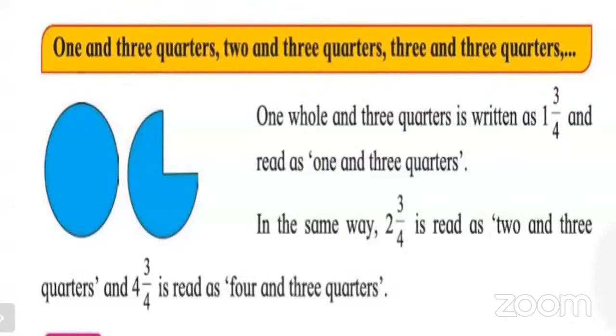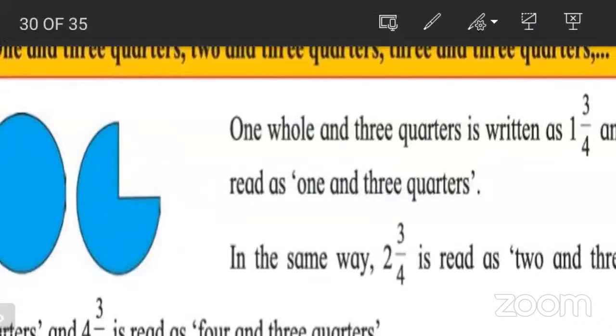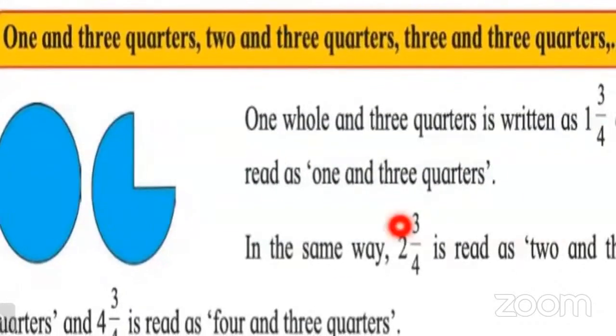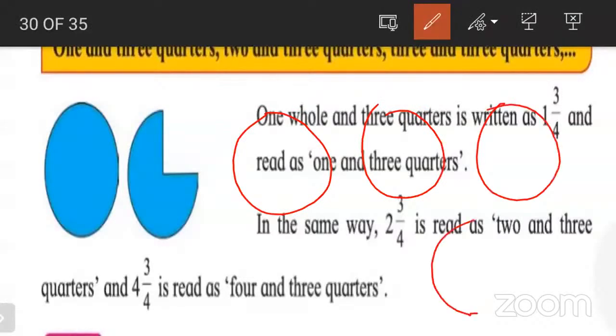Now look at here. In the same way, you can see here 2 and 3/4 is read as 2 and 3/4. So let us take an example here. Suppose I draw here one whole, another one whole, and another one whole, and the fourth figure, of which we are taking only the 3/4 portion.